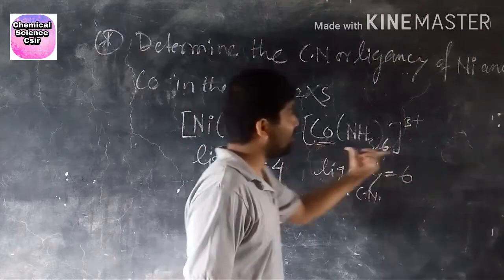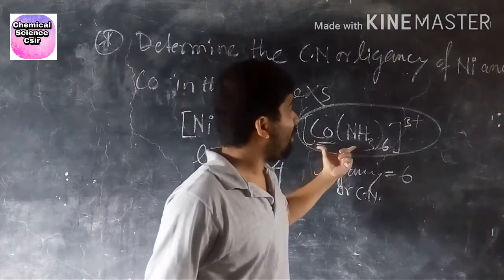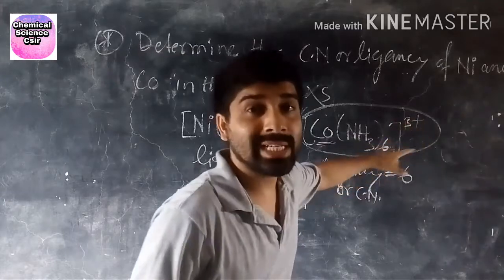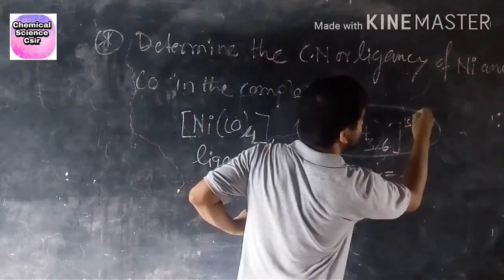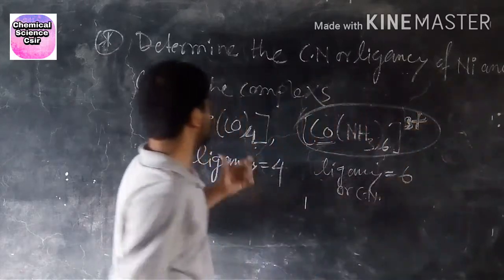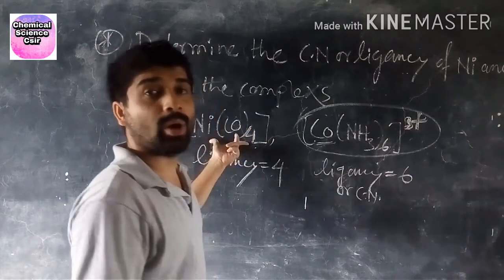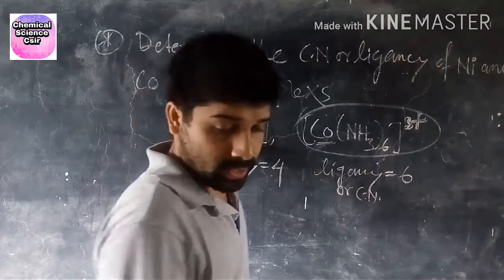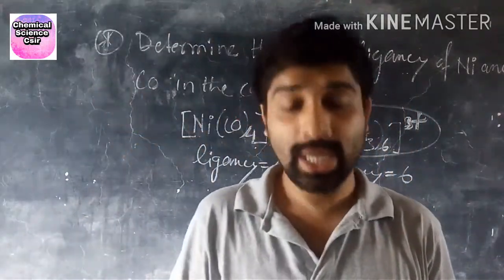This is cationic, and this whole complex is a complex cation. The charge on the top side is 3 plus, so this is the cation charge, and in the first complex there is no charge, so that is a neutral complex. Thank you, and in the next video I will discuss more examples.